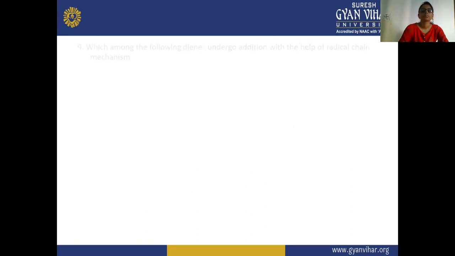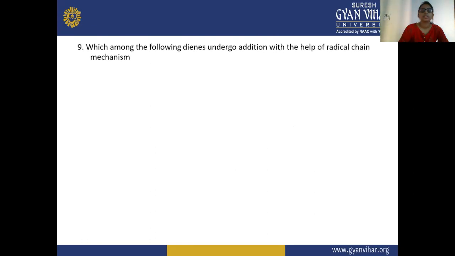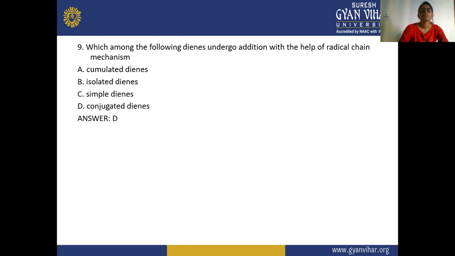Next, which among the following dienes undergo addition with the help of radical chain mechanism? In the radical chain mechanism, diene forms conjugated dienes.